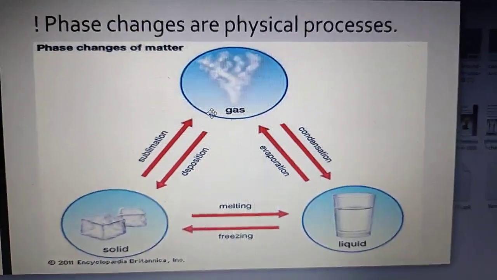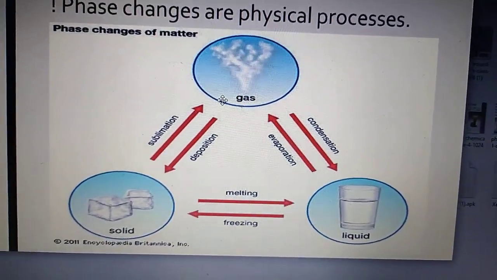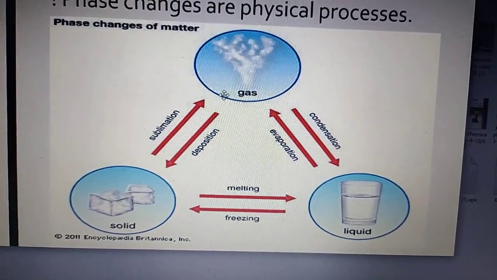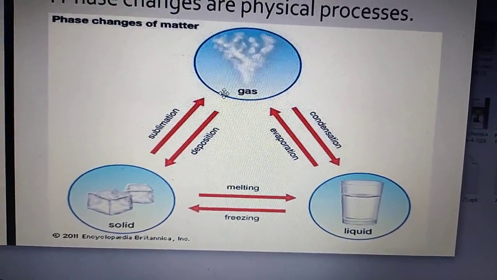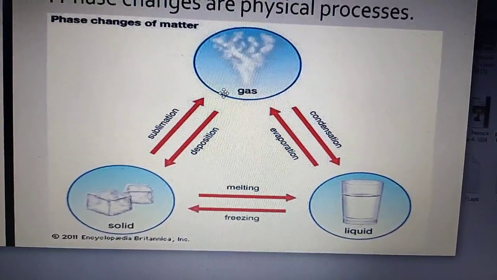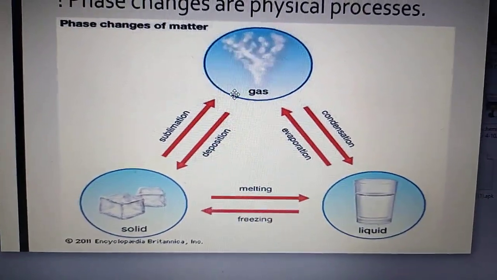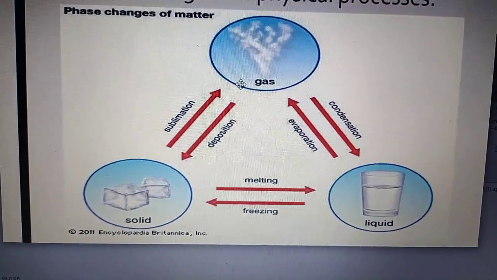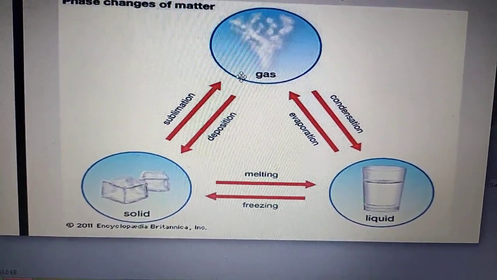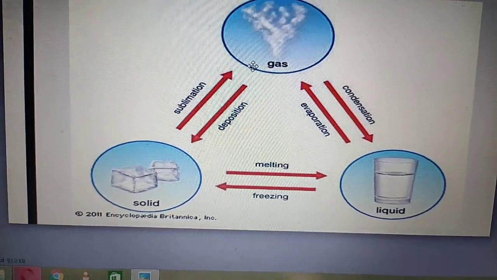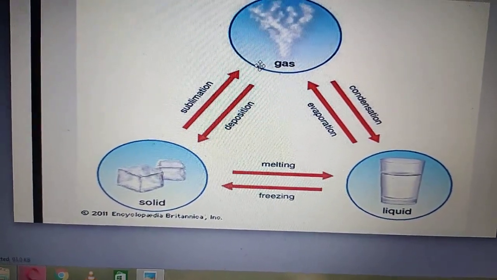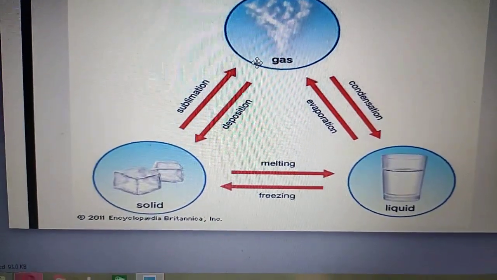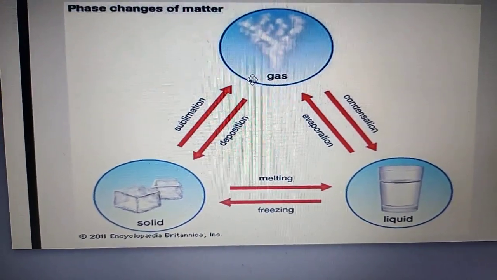The phase changes are physical processes. Okay, you see, if a solid melts, it changes into liquid. When a liquid evaporates, it changes into gas. And when a gas deposits, it converts into solid. Evaporation or vaporization of water is an example of physical change.